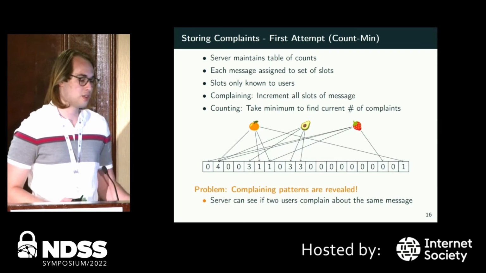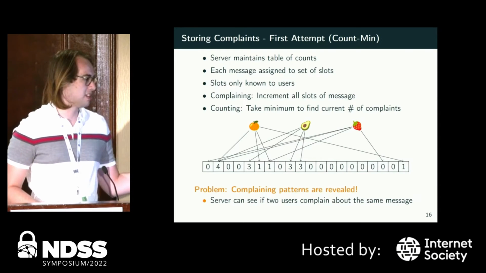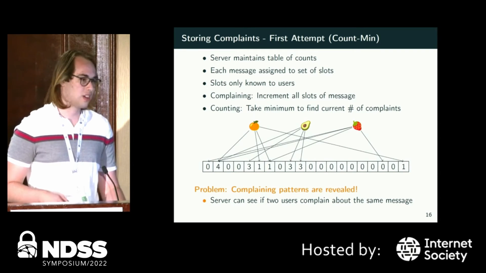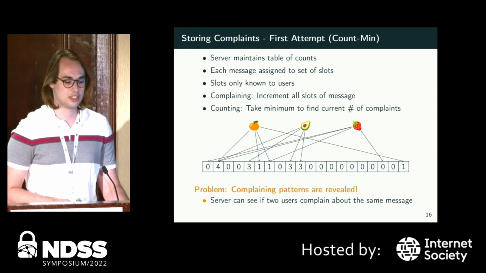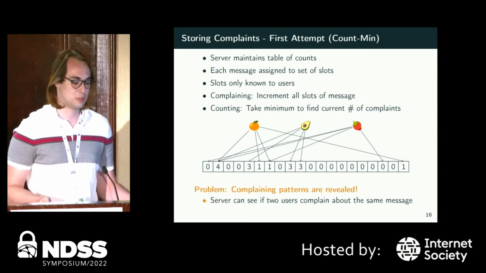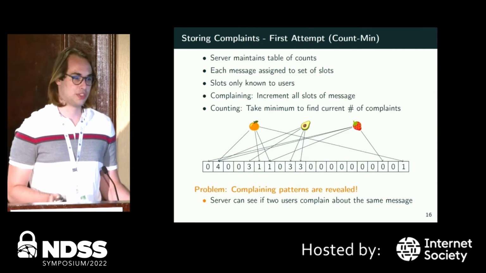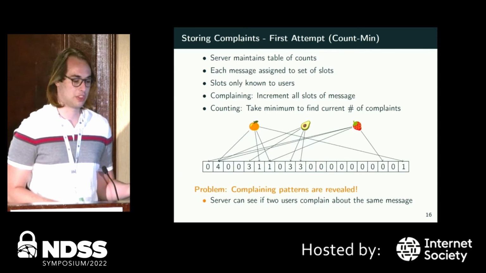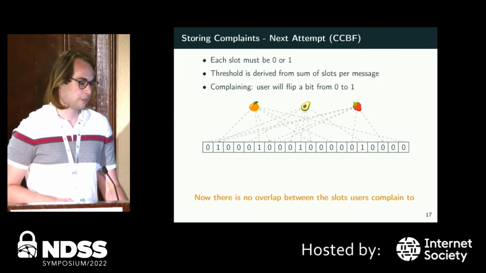If I report on the orange emoji message and someone else does too, we're incrementing all the same slots, so the chance that the server can tell we're reporting the same message is super high. That's something we want to hide, because we don't want the server knowing that two people are complaining about the same message. So how do we fix this?